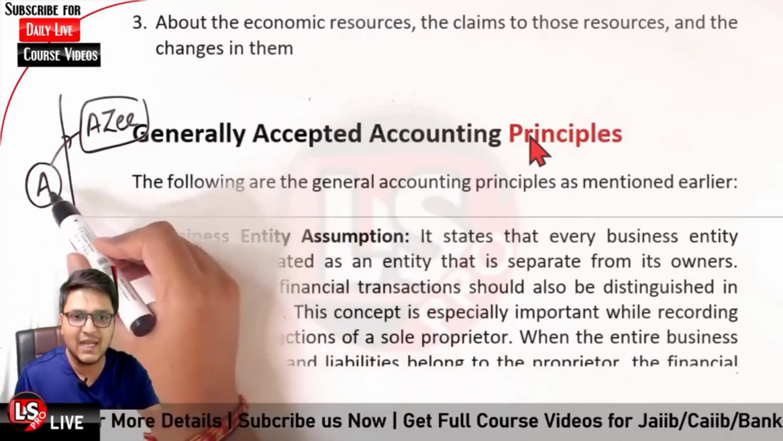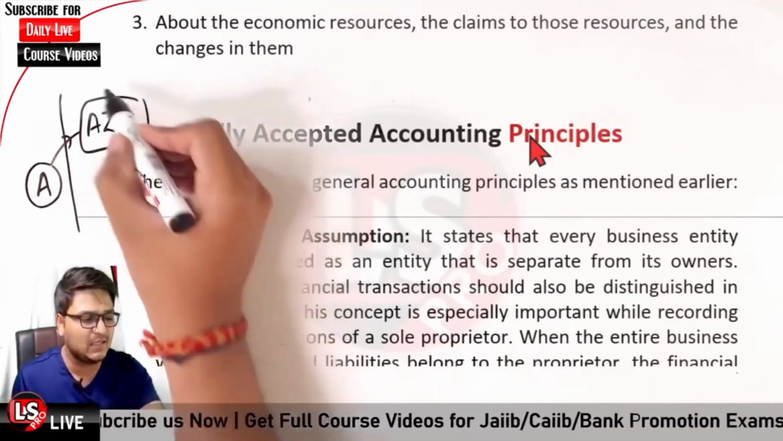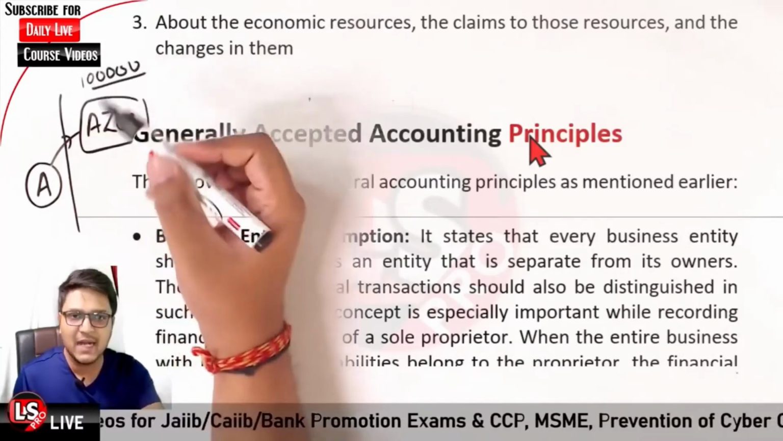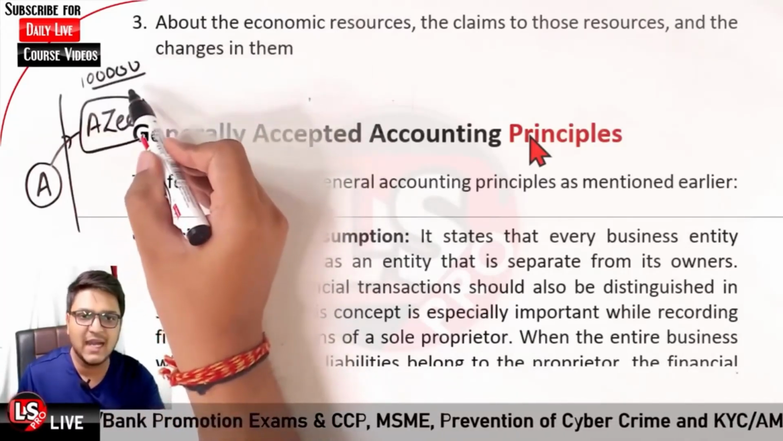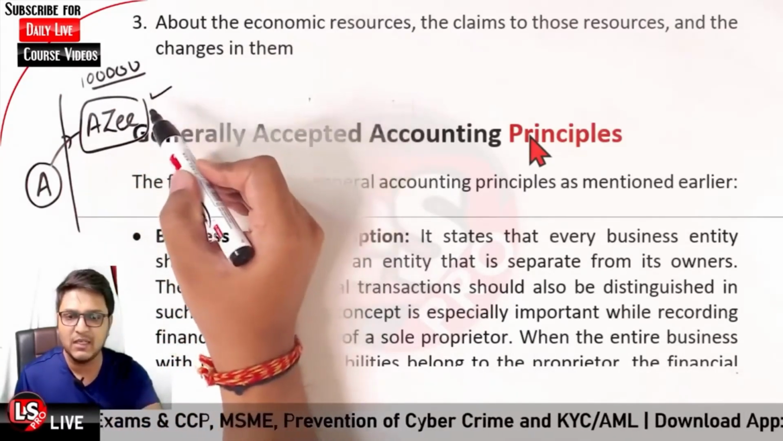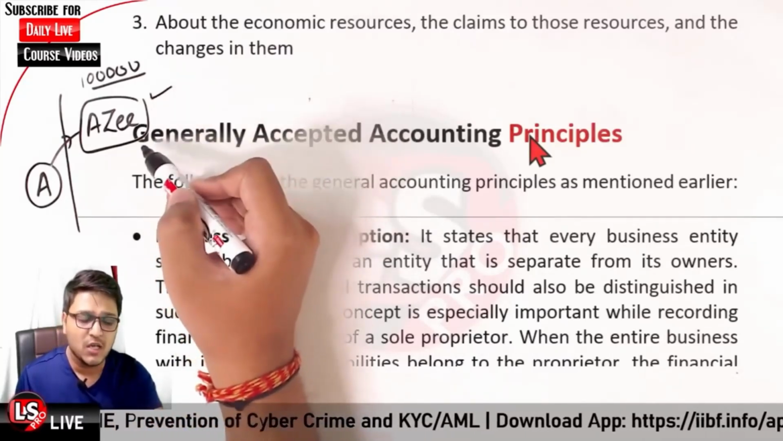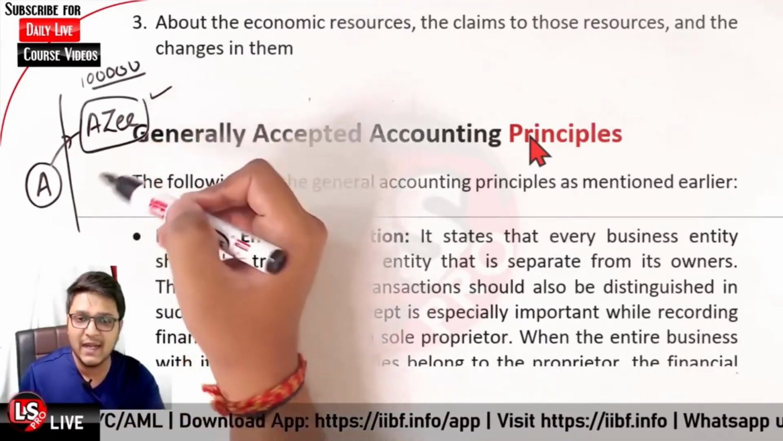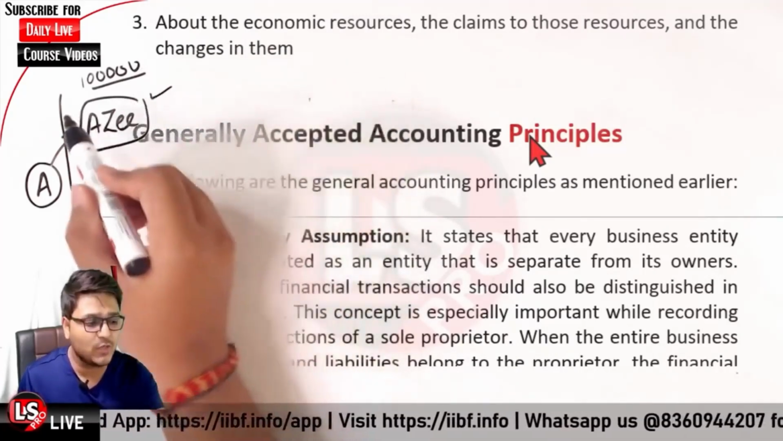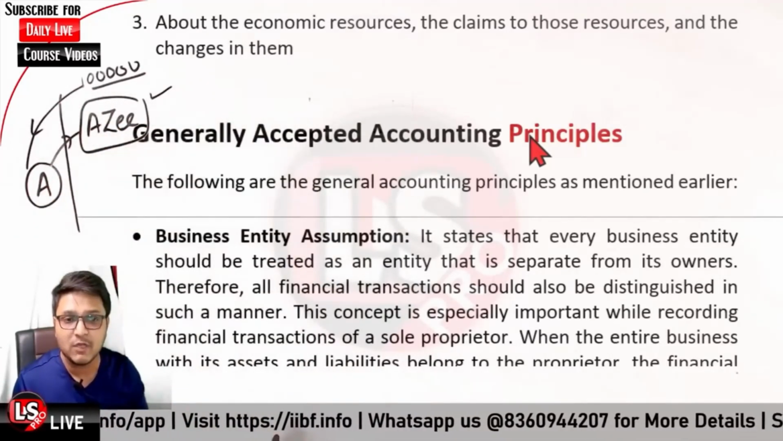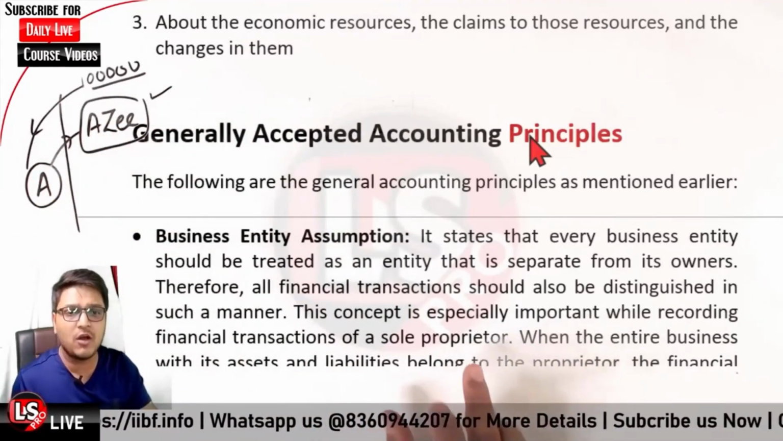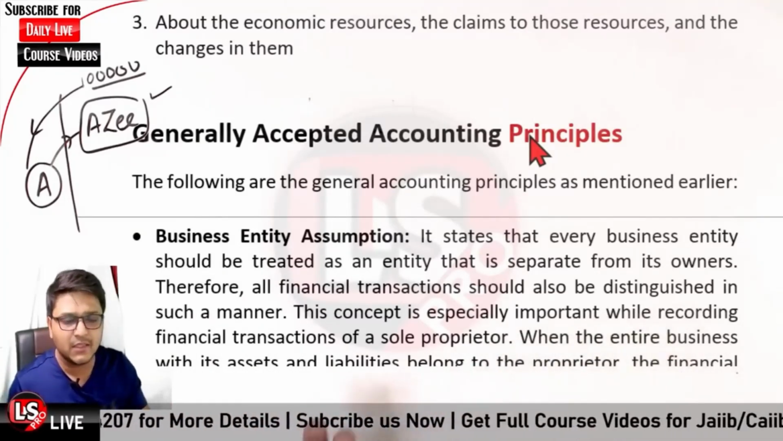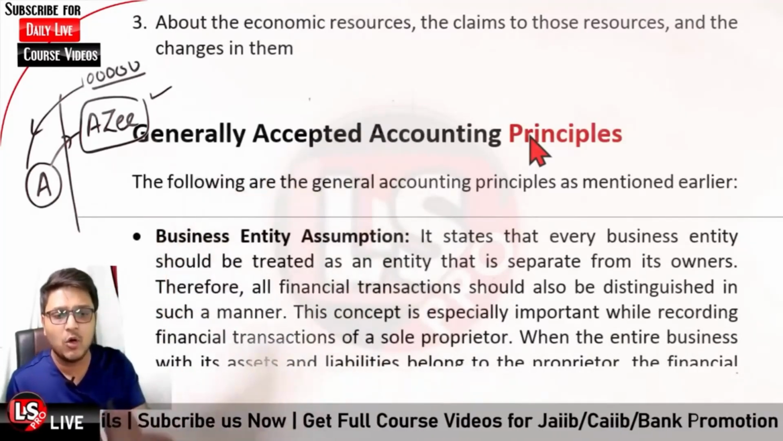Okay, so if person A has set up AZ using a capital of rupees 1 lakh, in that particular case, this capital is a liability for the company. Why so? Because for the proprietorship firm AZ, it is a liability, since at any time in the future it will have to pay back rupees 1 lakh to the owner. So all the transactions will be recorded keeping in mind that the business entity is different and the owner entity is different.